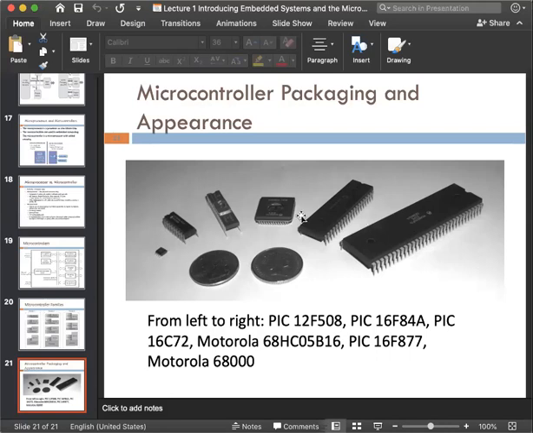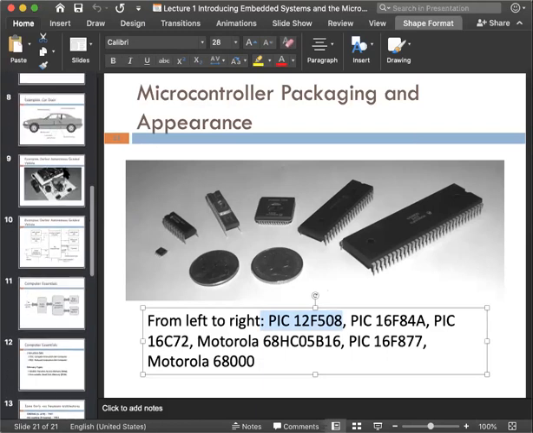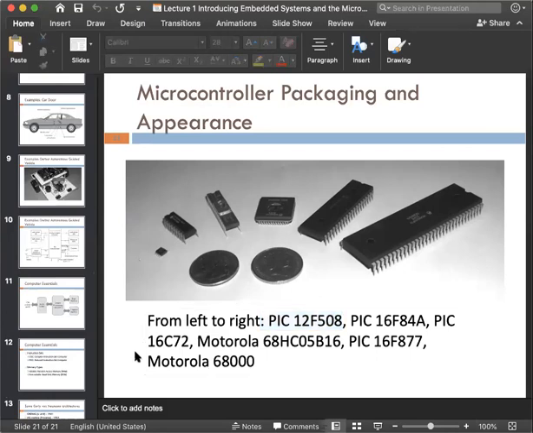Okay, so a microcontroller also has these kinds of pins in it. In microprocessors you already know some names like 8085, 8086. Microcontrollers also have names like PIC 12F508. So these are some microcontrollers.